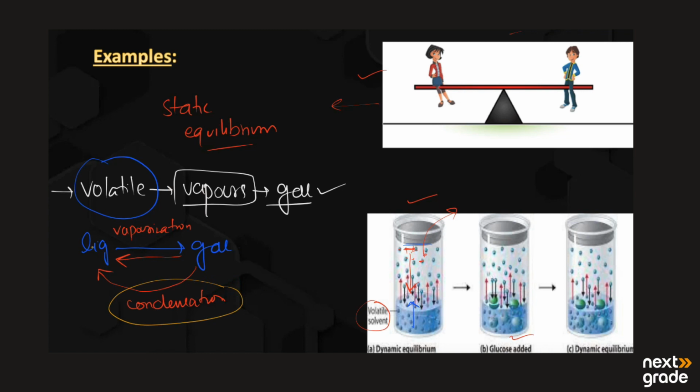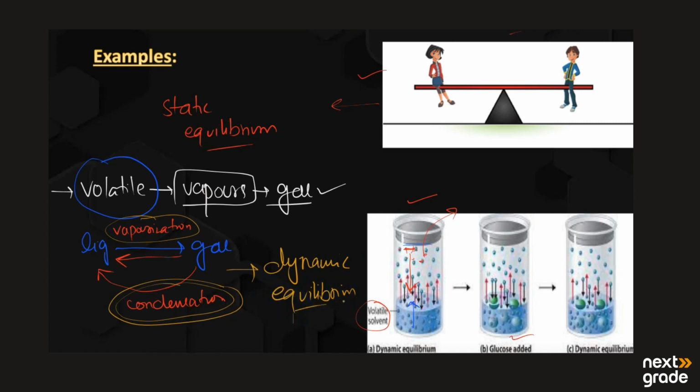So the process of liquid changing into gas, that is vaporization, and condensation, when they become equal to each other, this is known as equilibrium, and this is the dynamic equilibrium.